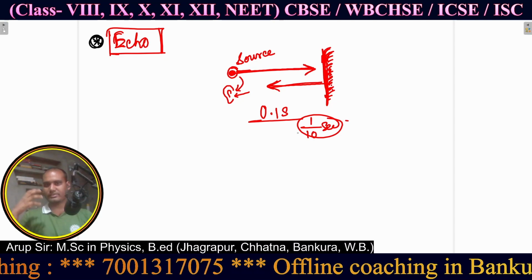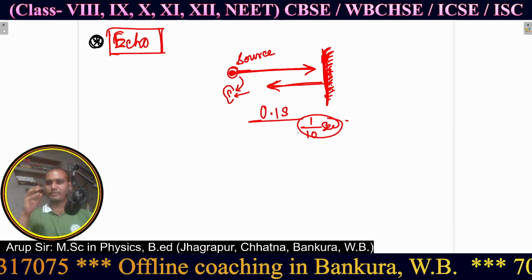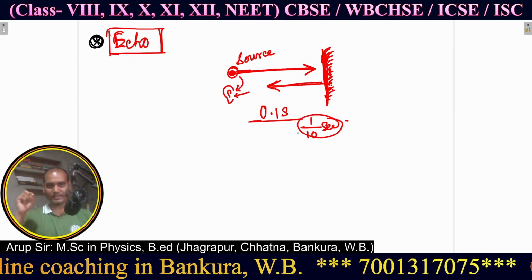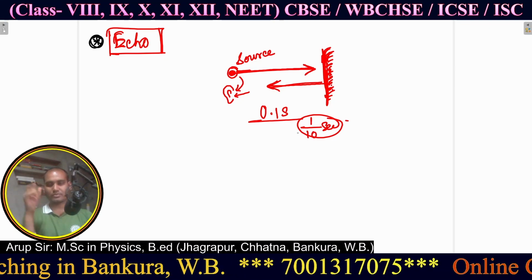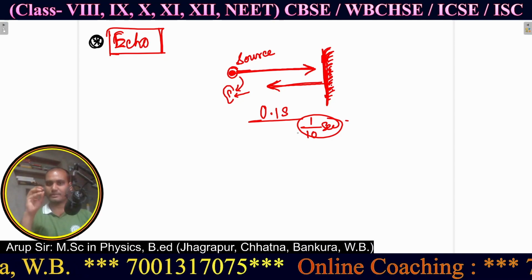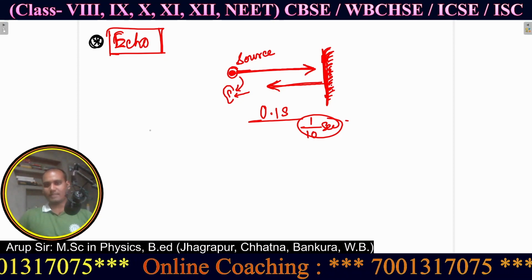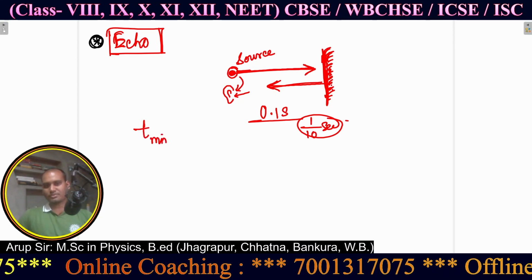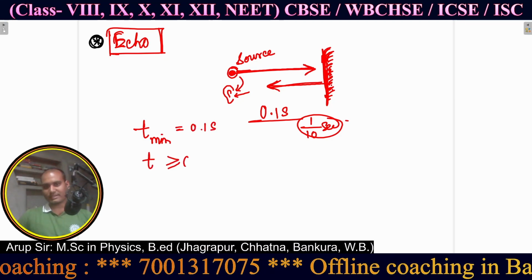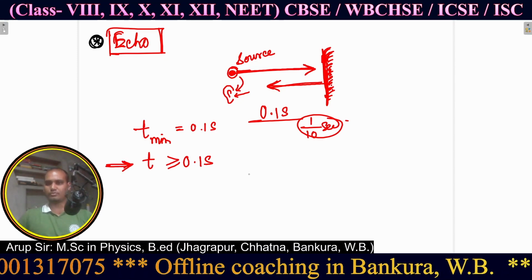We can't distinguish between two sounds in a gap of less than 0.1 second. So the time gap between these two sounds should be greater than or equal to 0.1 second. This is the time condition for echo.